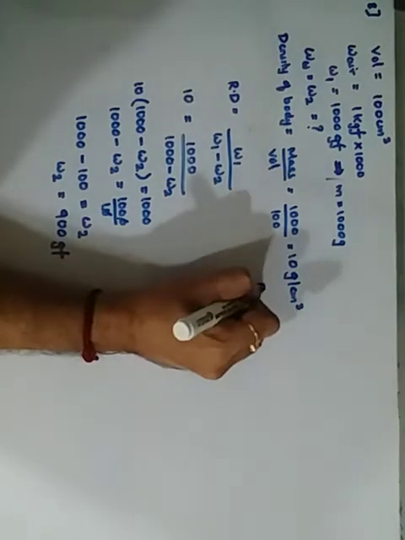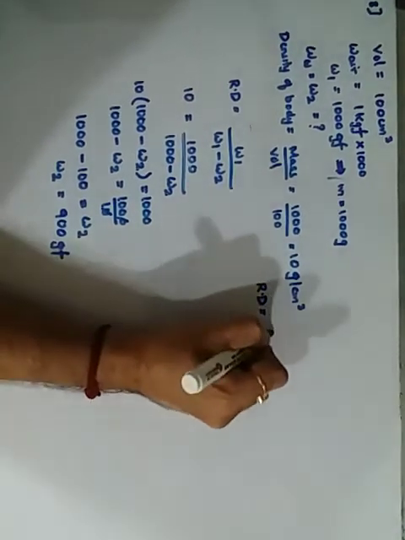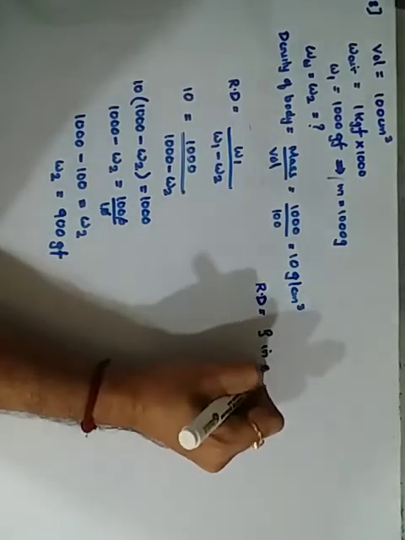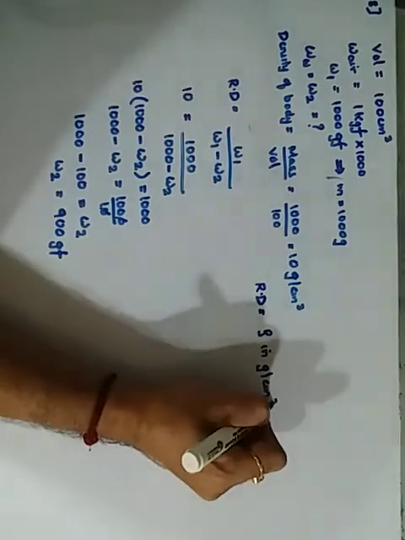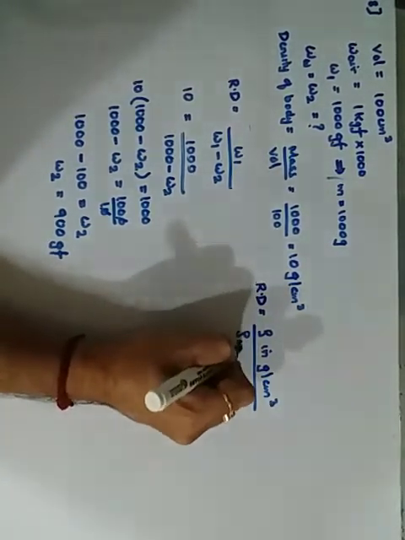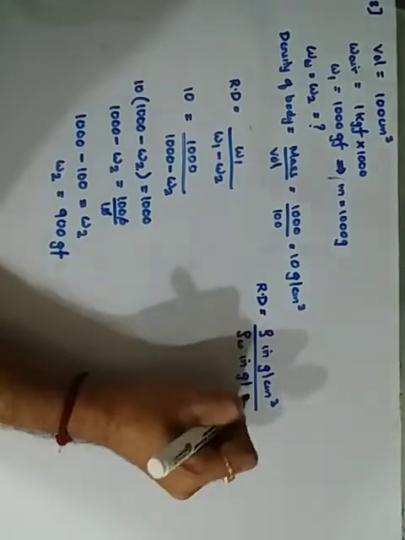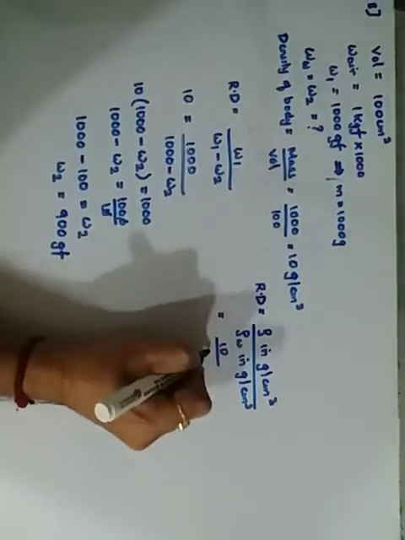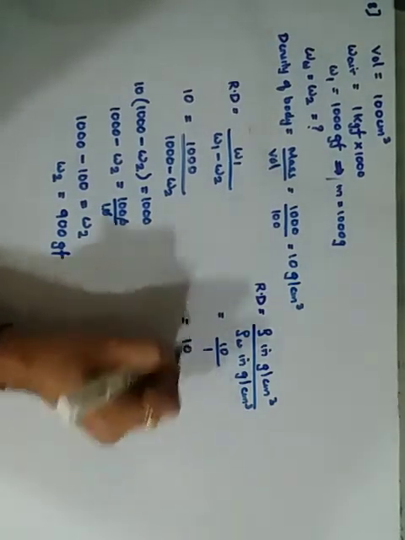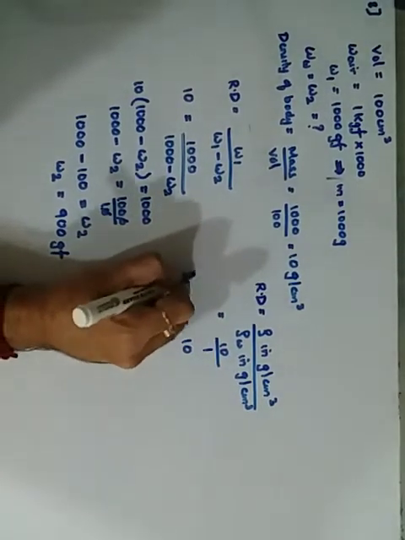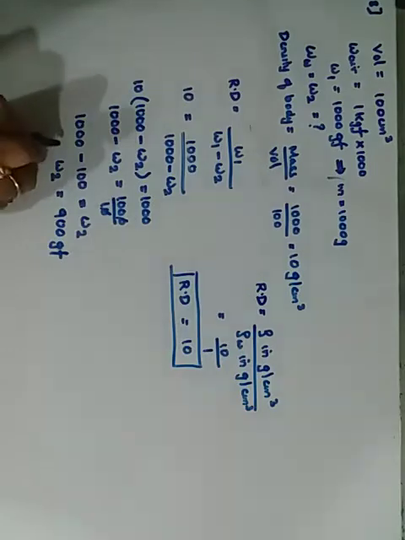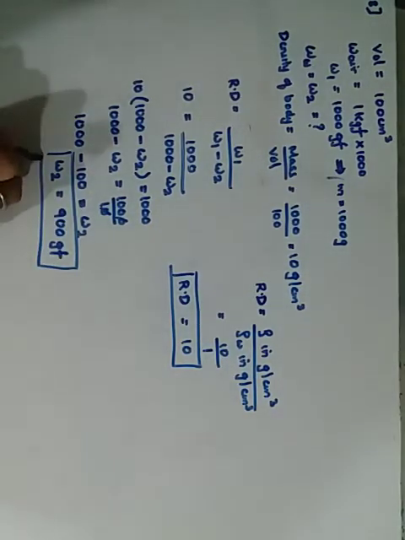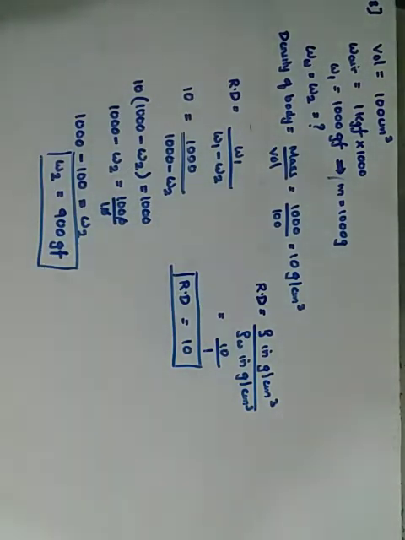That is, the relative density is equal to density in grams per centimeter cube upon density of water in grams per centimeter cube. The density we got is 10 upon 1, which is simply 10. So the relative density is 10 without any unit, and the weight in water is 900 gram force. Getting it? Anything else asked in this?